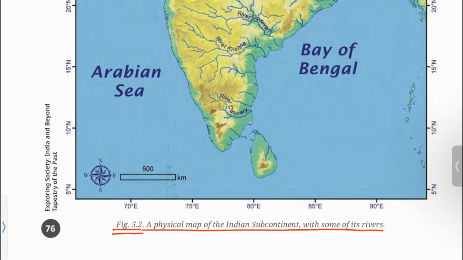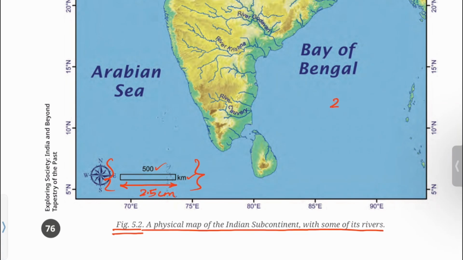Figure 5.2. You can see a scale is given here. Above the scale it is written 500 and on the side it is written kilometer. The length of this scale on the paper is 2.5 centimeter.